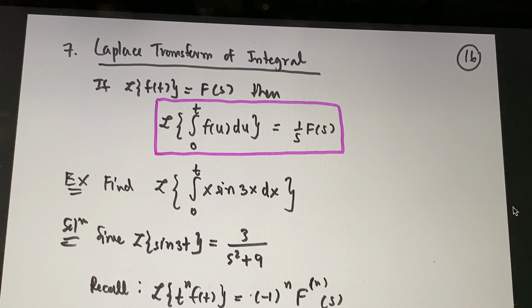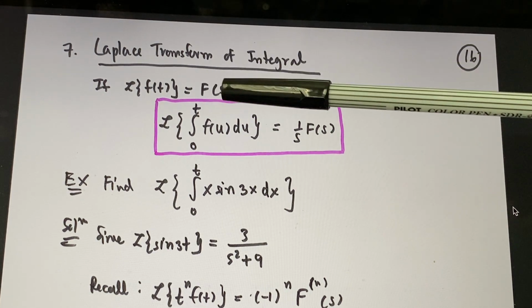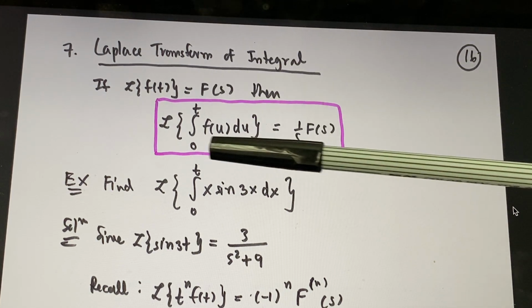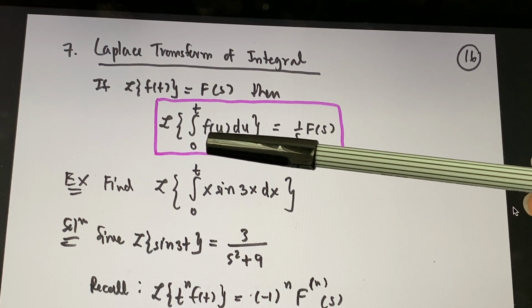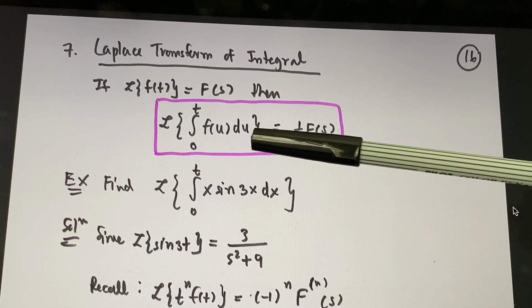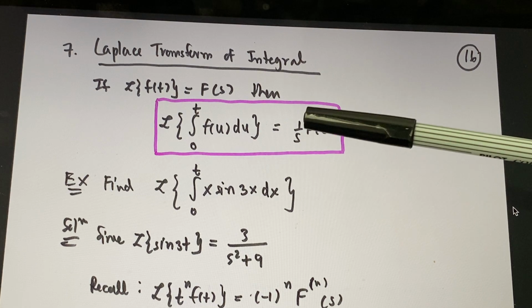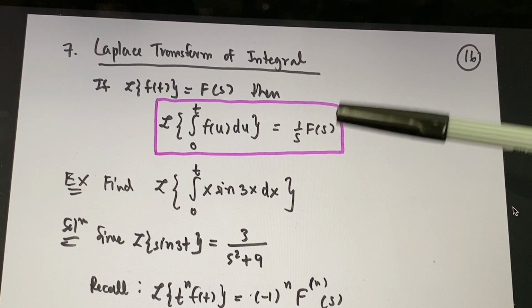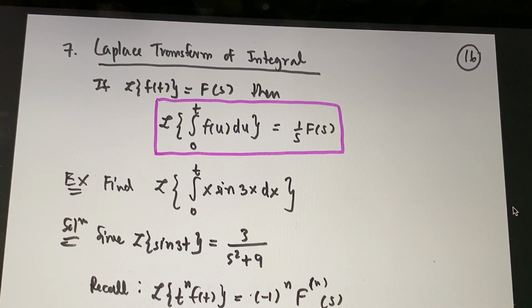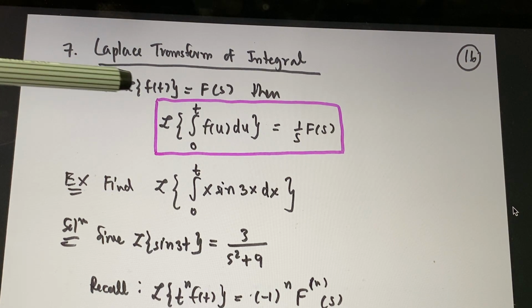This is the last property of Laplace transform. It's called Laplace transform of integral. It's going to be the last one that I'm going to talk about in this class. If you have Laplace transform of f(t) equal to F(s), then Laplace transform of the integration from 0 to t of f(u) du is equal to 1 over s times F(s). Wow, so simple, right? You see that?